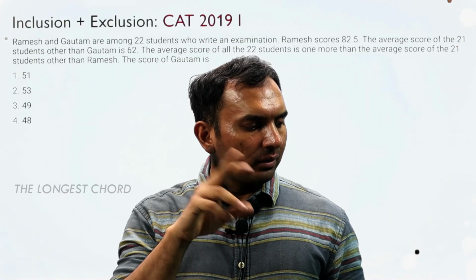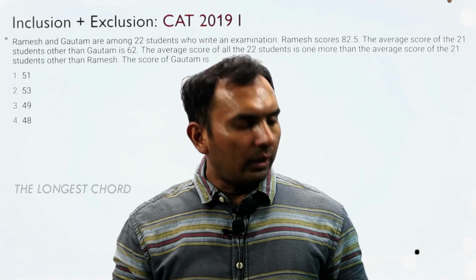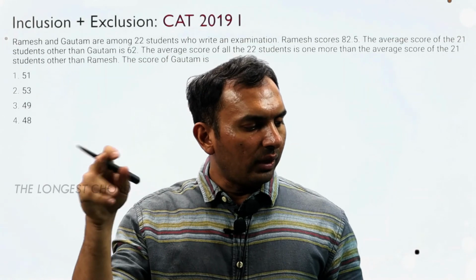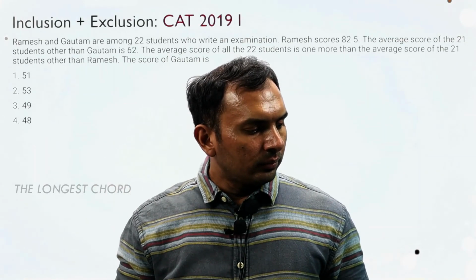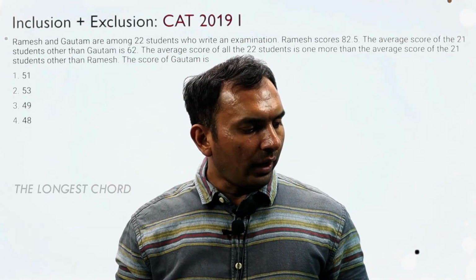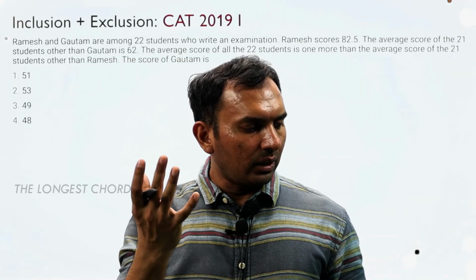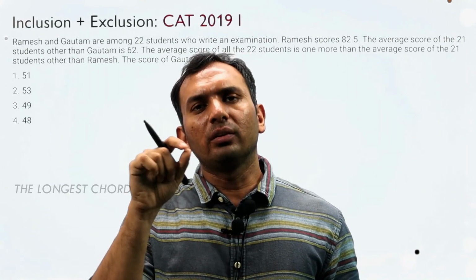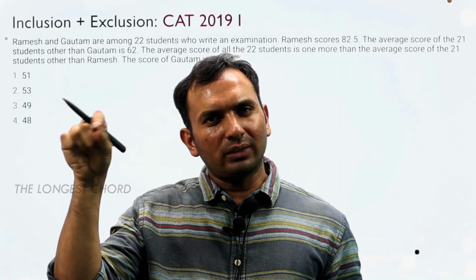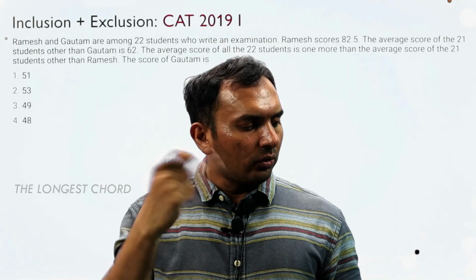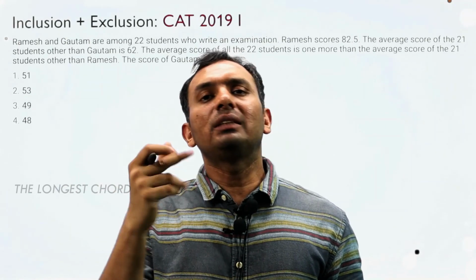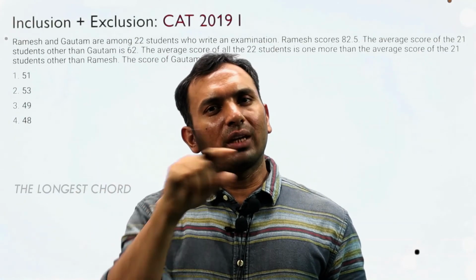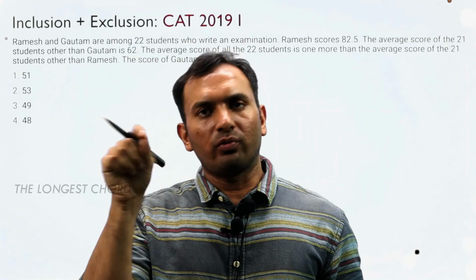So we can say that this 82.5 should be equal to A plus, keeping Ramesh's score also at A only, A plus 22 extra it is carrying. So the average of the 21 students other than Ramesh should be 60.5. And the overall is one more than this, so the overall is 61.5.